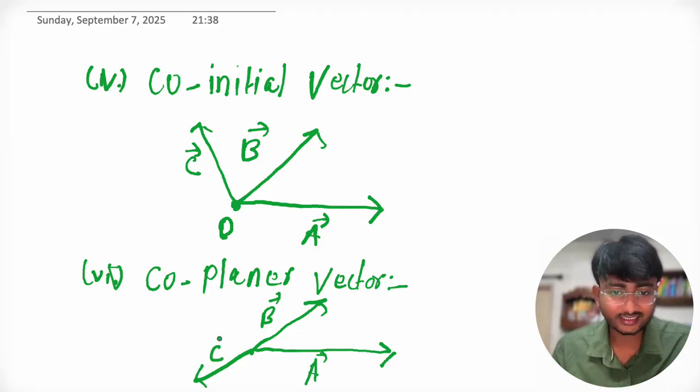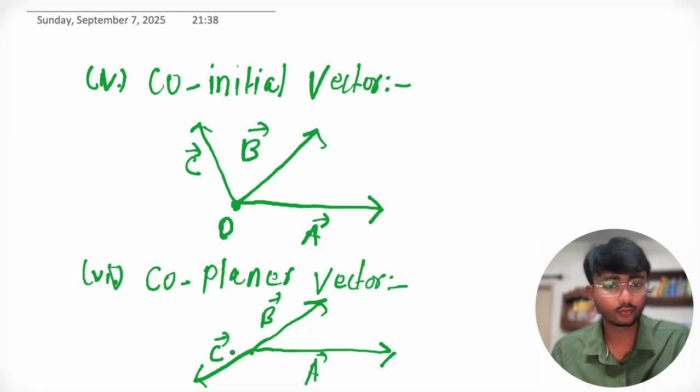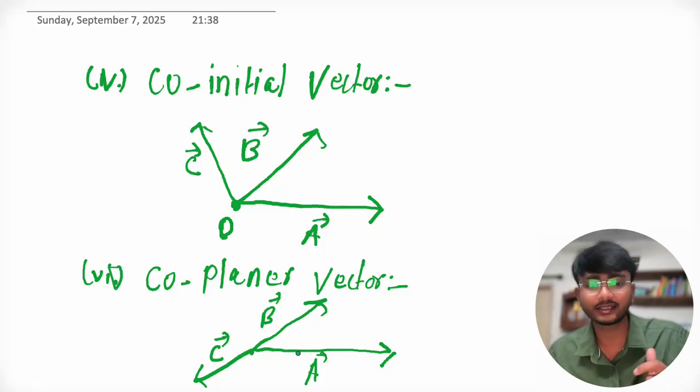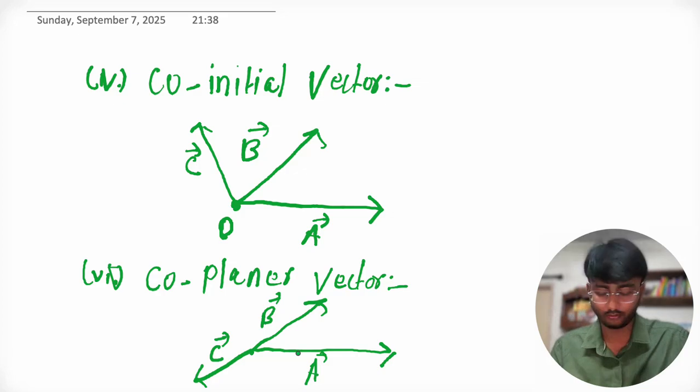Suppose this is C vector, then these are not coplanar vectors, because A and B are in the same plane but C is in another plane. So when two or more vectors are in the same plane, then that is called coplanar vectors.